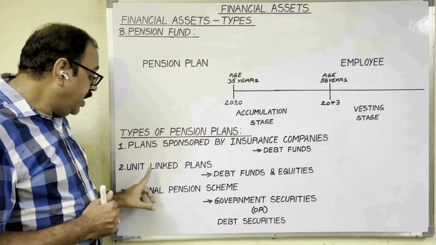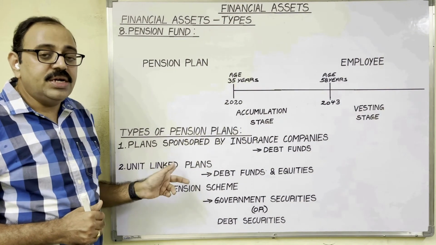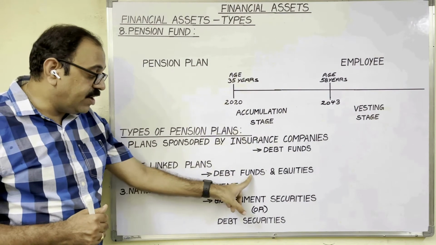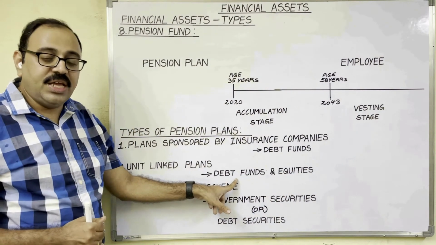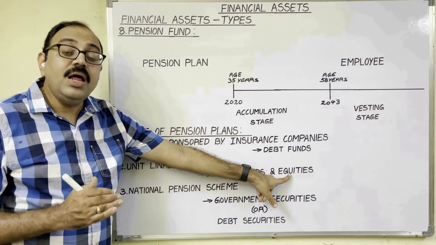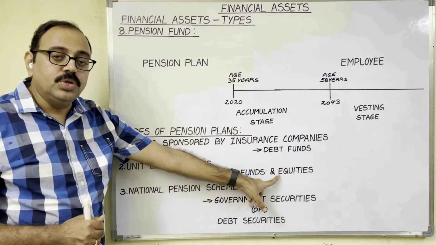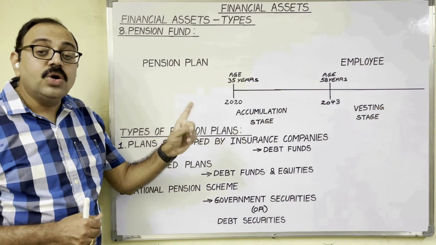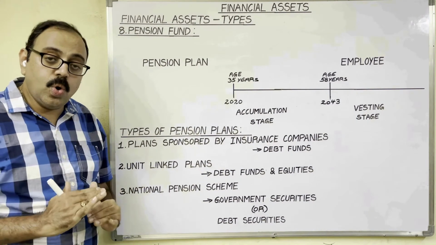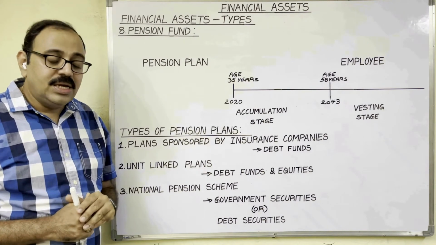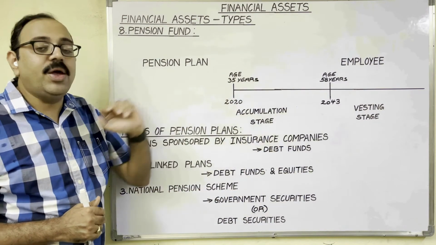Next one, unit linked plans. These are the most popular pension plans in our country. Here, investors' money will be deposited in debt funds and equities. Debt funds offer a low risk facility. Equities offer a high risk facility. So this plan is a combination of these two. This plan is suitable for investors who are ready to take moderate risk. Moderate risk means risk will not be too low or too high. Thus, this investment plan gives a balanced portfolio advantage to the employee.